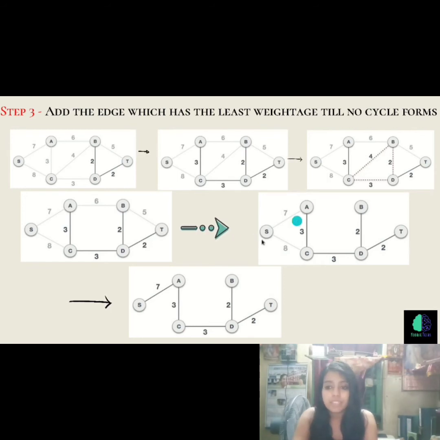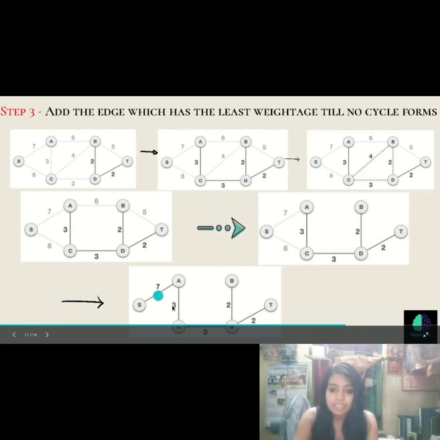And then comes 7, and if we connect 7, then it is okay, but if we connect 8, then it will become a cycle. So we can't connect 8, so we keep it until 7, and this will be the final spanning tree with the least cost or weightage.